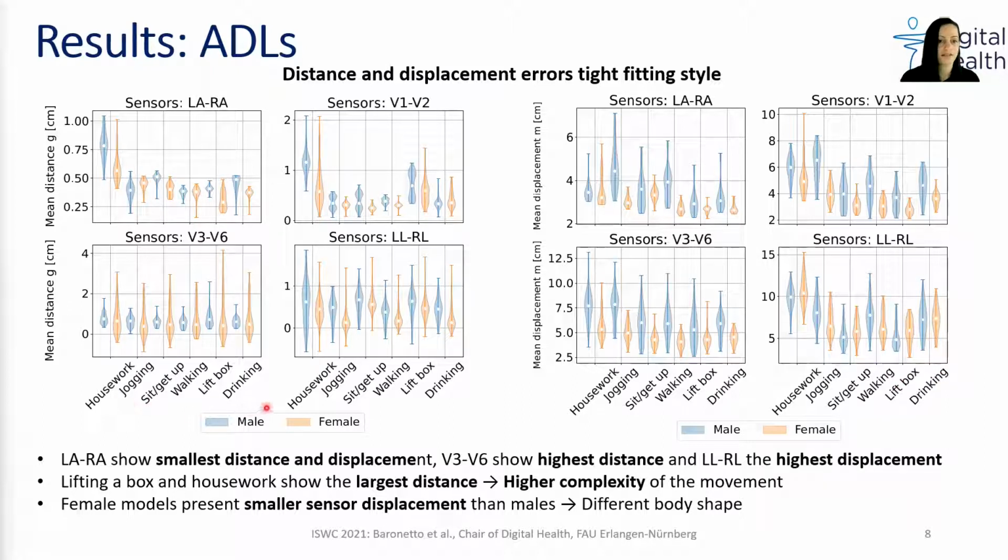Housework and lifting a box show the largest distance ranges, probably because of the higher complexity of the movement. Female models present smaller sensor displacement than males. The different female body shape could have decreased the possible displacement of the garment.